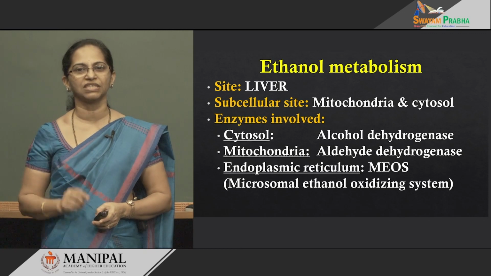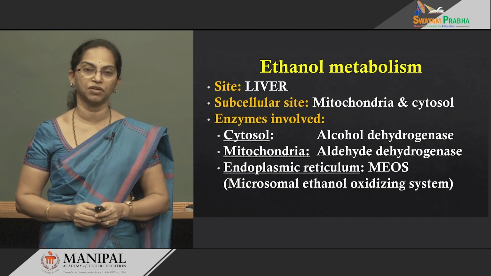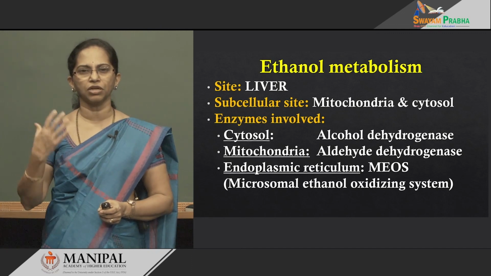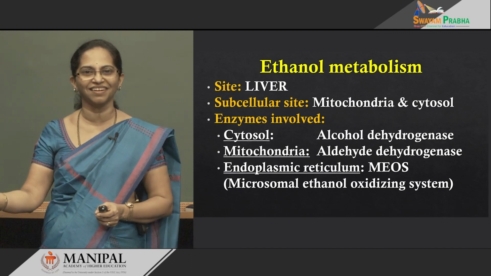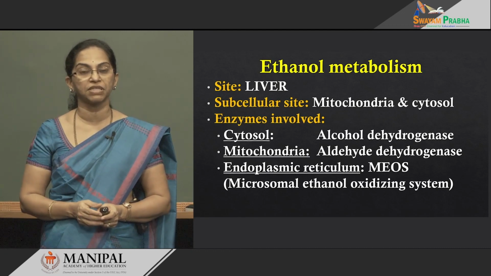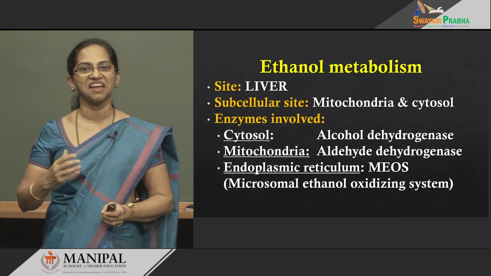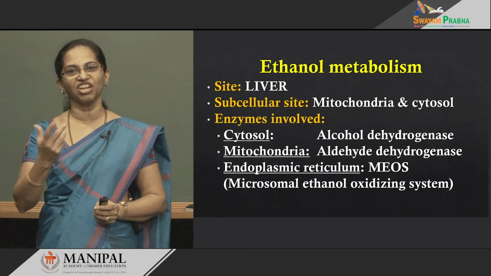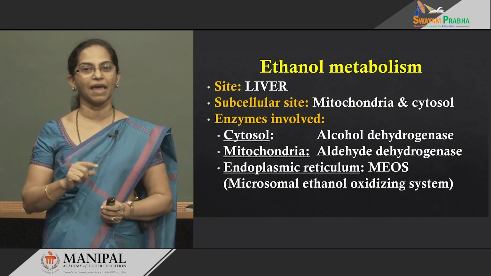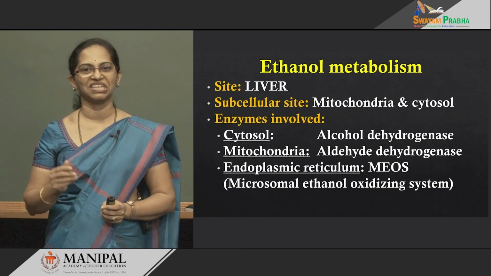Now, what I want you to focus on is the last part of this slide, where you can see the endoplasmic reticulum playing an important role. In chronic alcoholics, we know that they can binge on large amounts compared to a person who is a starter. How come, over the years, they drink more but still don't develop any symptoms? That is because, if you see the last part of the slide, they are inducing an additional system. What is that additional alcohol metabolism system induced in chronic alcoholics? It's called the MEOS system, that is the microsomal ethanol oxidizing system.